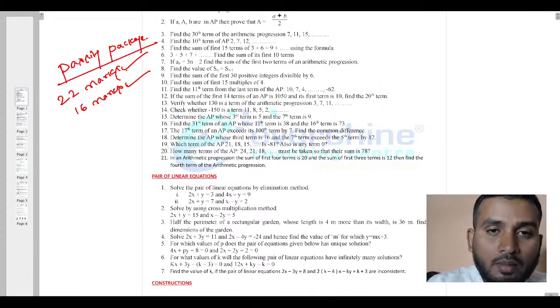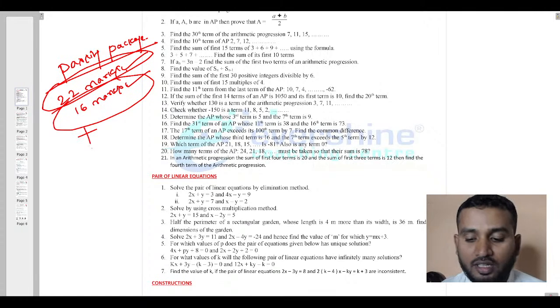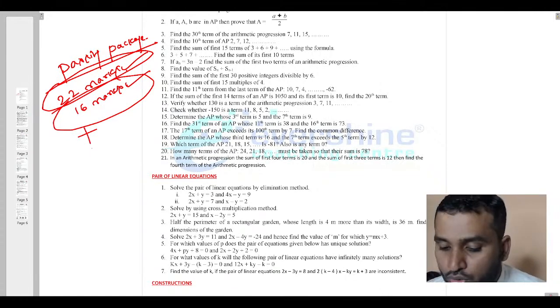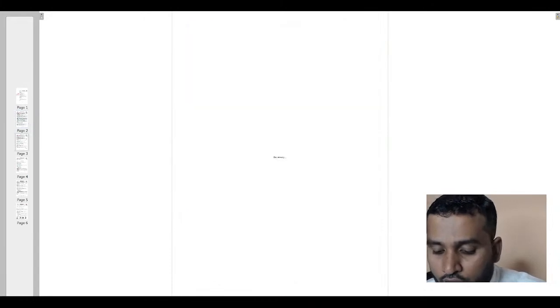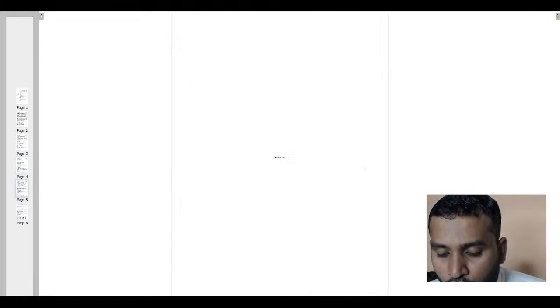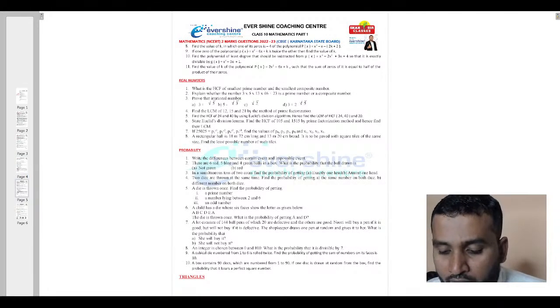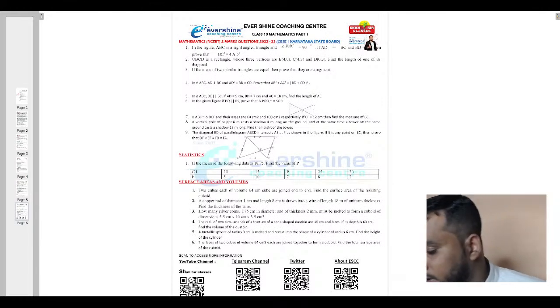So first go with the passing package. In the passing package, first you follow the 22 marks and then the 16 plus marks. It is not 16, it is 16 plus marks. As you can see the questions here. Got it? These are all the different constructions I have given. Even here, coordinate geometry based problems I have given. Areas related to circles, a few questions. Quadratic equations, a few questions. Trigonometry, polynomials, real numbers, probability and triangles, statistics, surface area and volume, some basic questions I have given in this. Understood? Is this clear? Good.